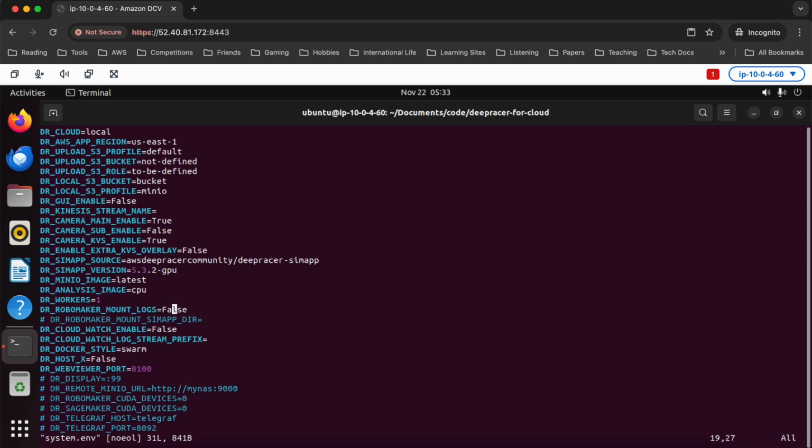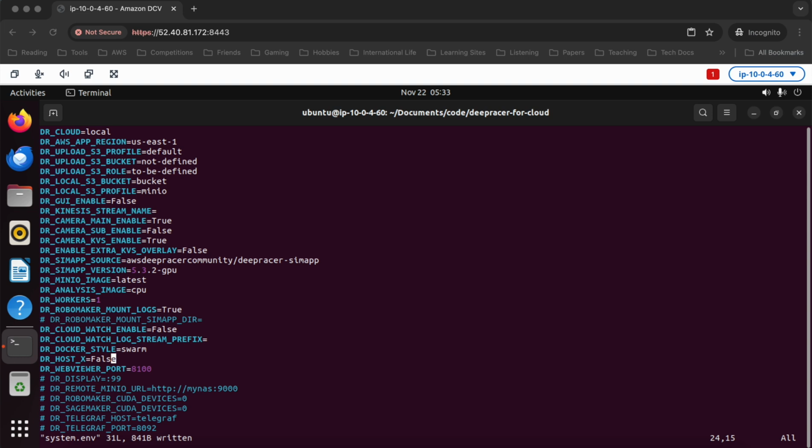I like to turn this one on in case I want to see what's going on with the RoboMaker logs. So I'm going to set that to true. We're not going to use CloudWatch logging because, again, we're treating this local. And you'll see there's a flag here for Docker style, right, that's been set. We are going to use Swarm. It's actually possible to use Compose now. We'll leave it the way that it is.